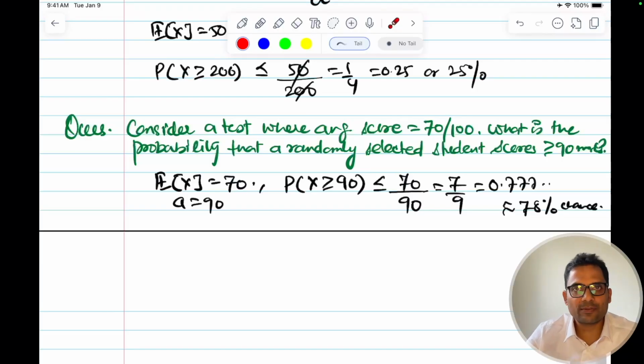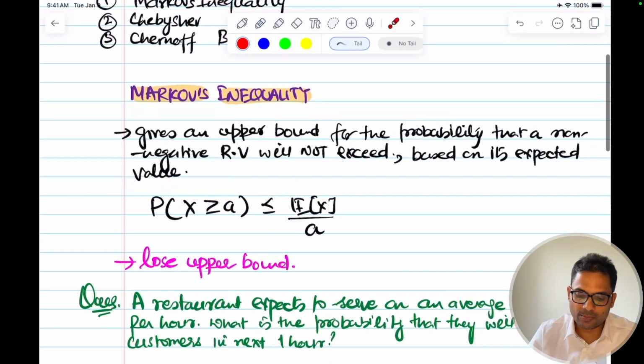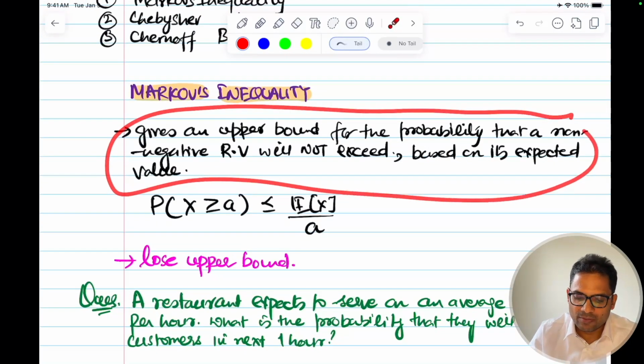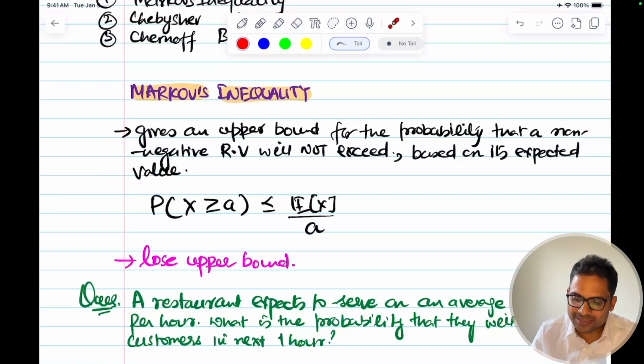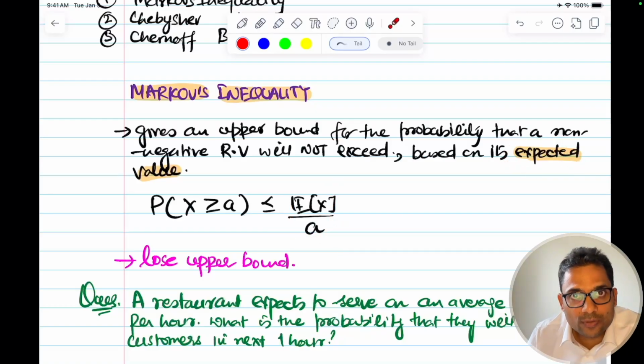I hope Markov's inequality is clear. Here, nothing is given about the distribution. The most important thing about Markov's inequality is that we know nothing about the distribution, just the expected value, and it will give you a loose upper bound. So this is very helpful for finding the upper bound of some probability. No information about the distribution, nothing else is given, only the expected value, and based on that it gives us the upper bound, and that's very helpful. I hope Markov's inequality is clear.